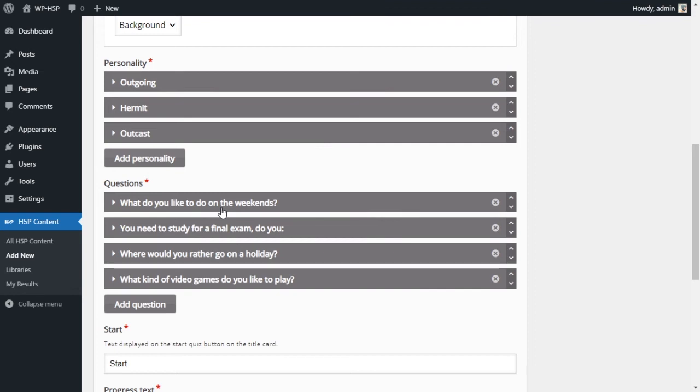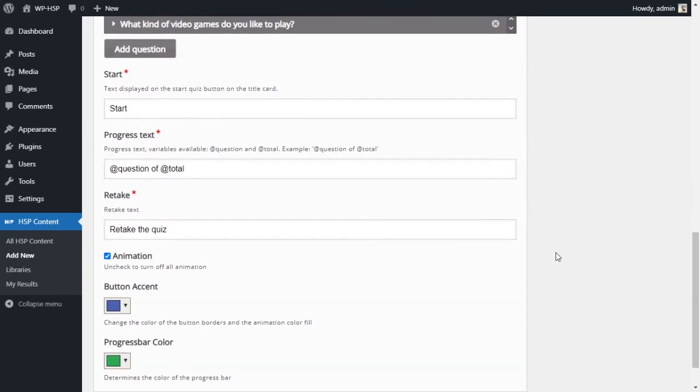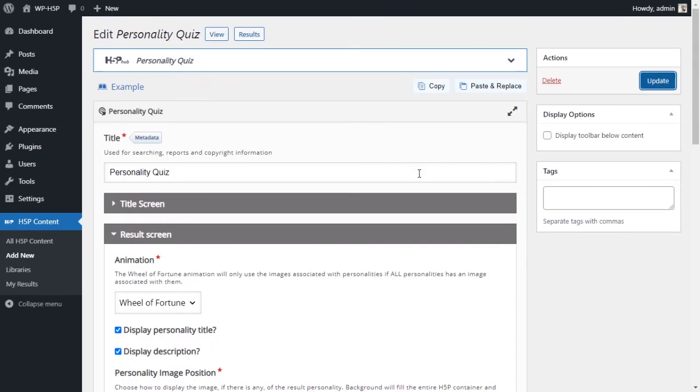So associate the answers with the personalities. If you choose the answer associated with hermit twice, and then you choose one outcast, one outgoing, then you're a hermit. So it's basically just adding up the numbers. So let's take a look at what it looks like now.